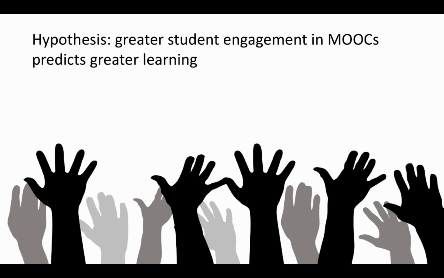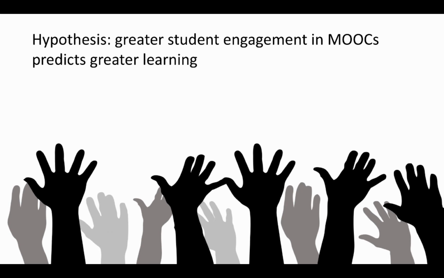An inferential statistic measures a sample, it infers values of parameters, and those are measures on the population. So essentially you're using a sample, a subset of everyone who could possibly be in the population, and you're using that to infer other data about the population. So for example, I might want to know, does greater student engagement in MOOCs predict greater learning? And so I use that to form a hypothesis or a testable research question.